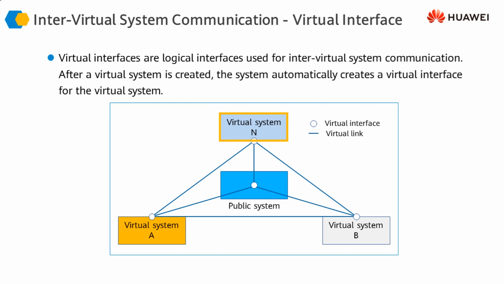So each firewall is going to have external interfaces which we allocate to them, and then it is going to have internal or virtual interfaces which are used for exchanging traffic between the firewalls.